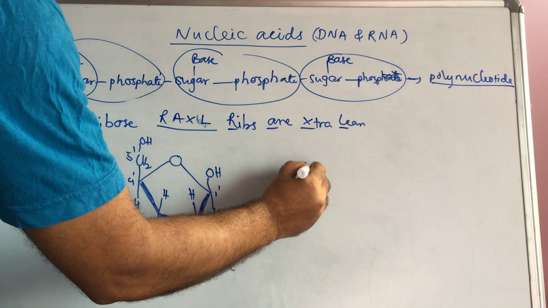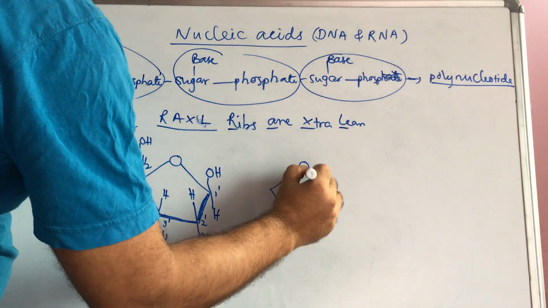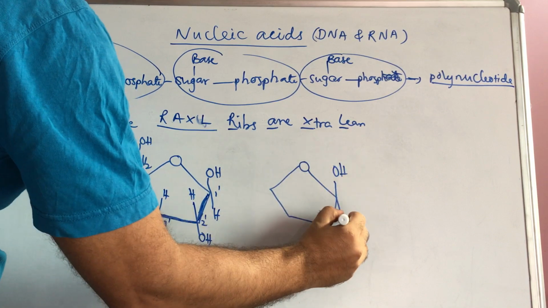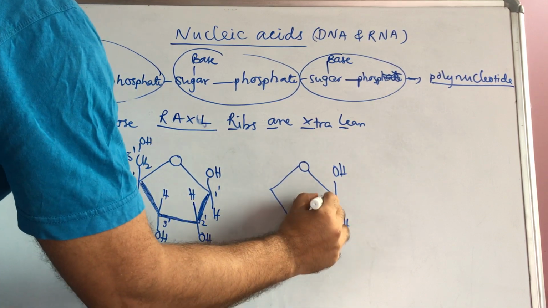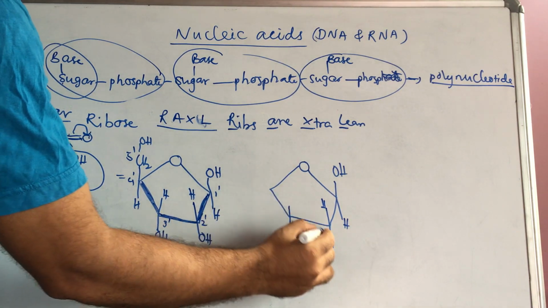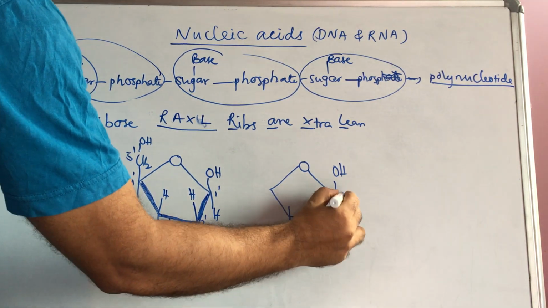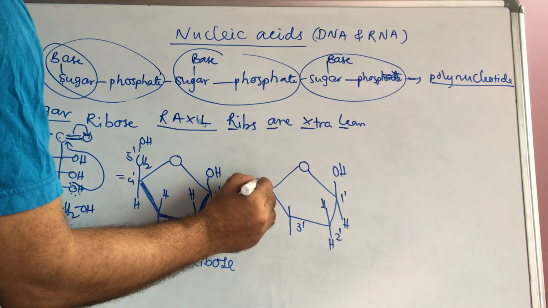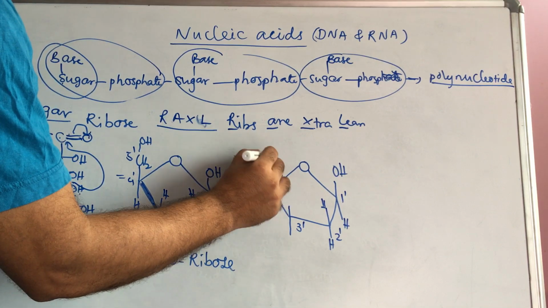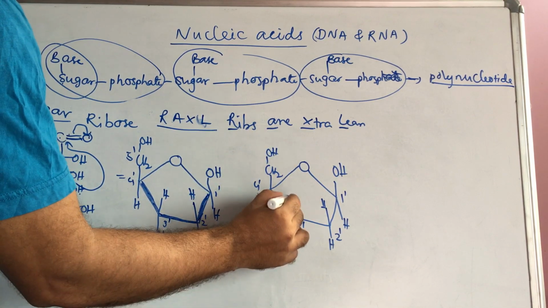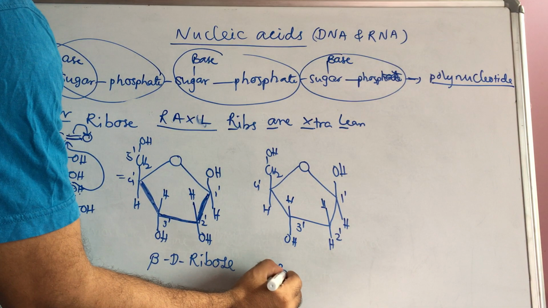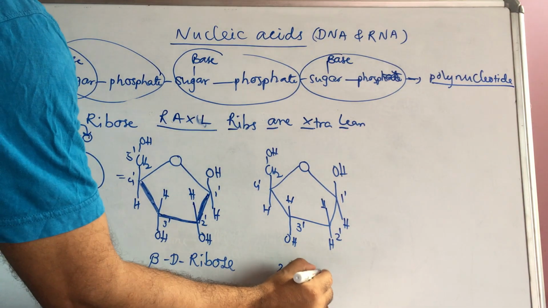So what is the pentose sugar present in DNA? That is also similar to this ribose present in RNA, but at this position there is H only. Oxygen is not there. That is called the second position. This first position, this third position, this is the fourth position. Then here H, CH2OH, here H, here OH. This is called 2-deoxyribose.